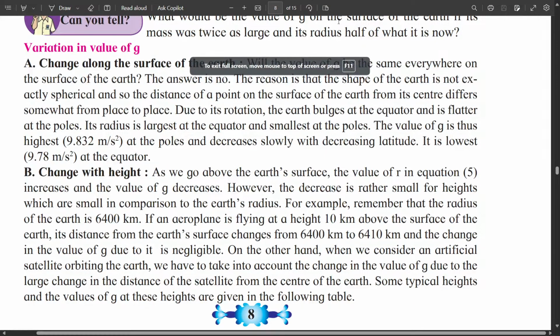Variations in value of small g. Change along the surface of the earth. Will the value of gravitational acceleration be same everywhere on the surface of earth? Answer is no. The reason is that the shape of the earth is not a perfect sphere.